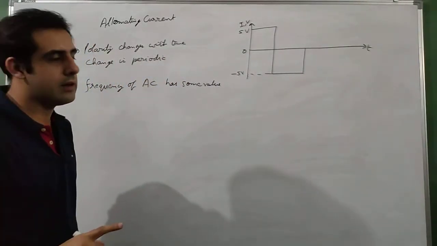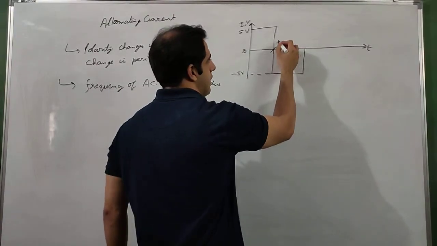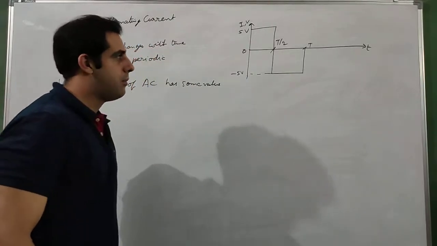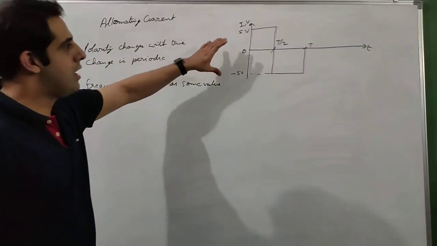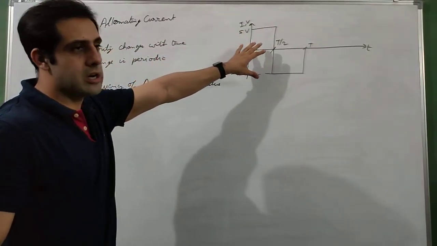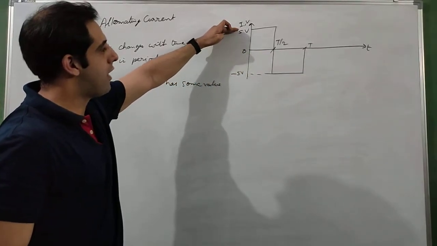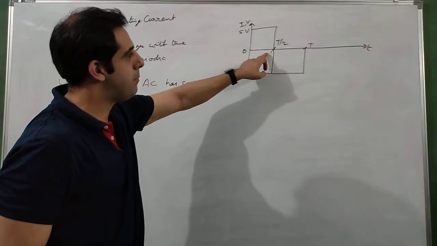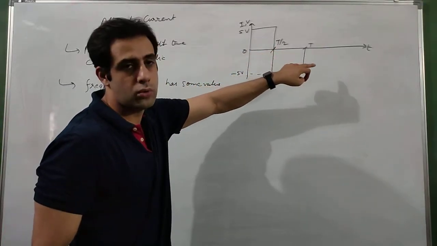I have drawn exactly one wave here. This will be, let us say, at time t by 2, and this will be at time t. So the value of voltage of this alternating current is varying between 5 volt and minus 5 volt, and the change in polarity is happening after every t by 2 time.